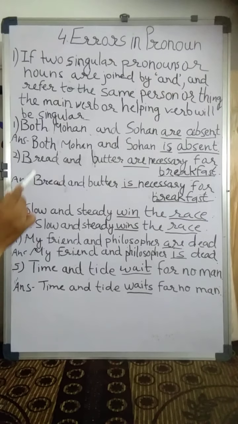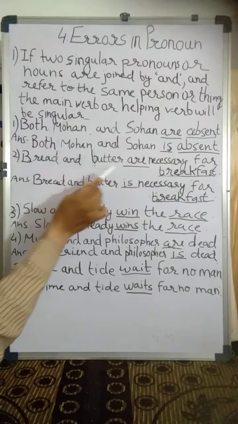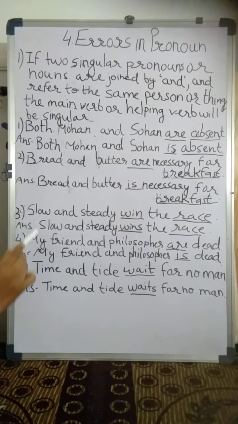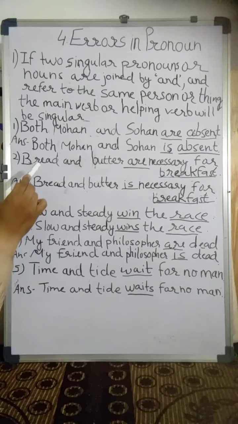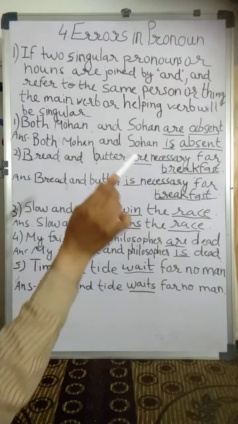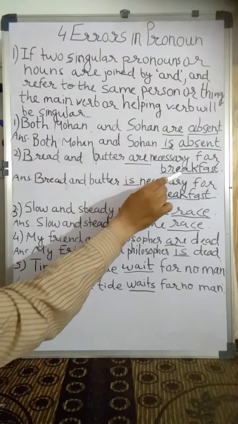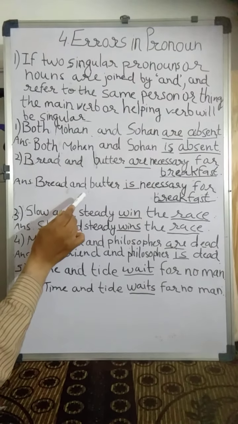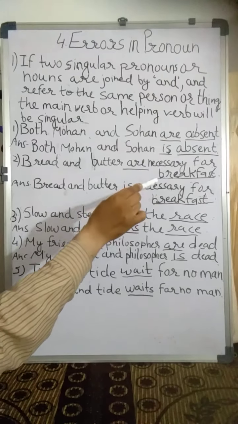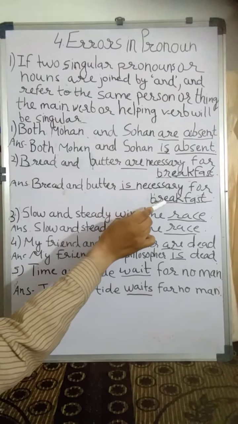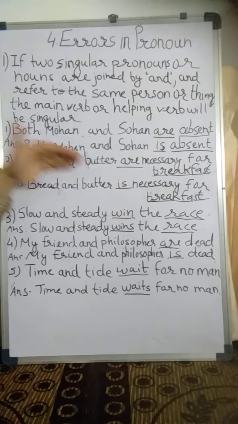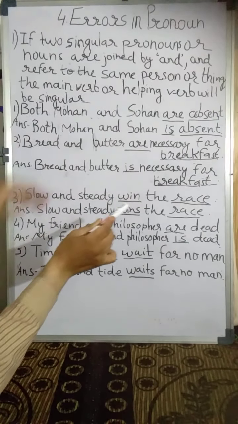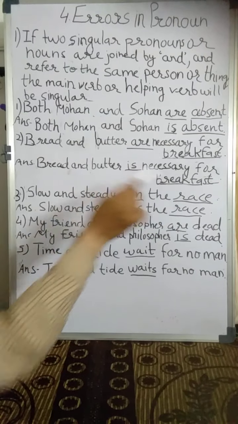Example number 2. Bread and butter are necessary for breakfast. There are two singular nouns, bread and butter, and both refer to breakfast. So here the answer will be bread and butter is necessary for breakfast. Here are will become is because both bread and butter are referring to the same thing, breakfast.